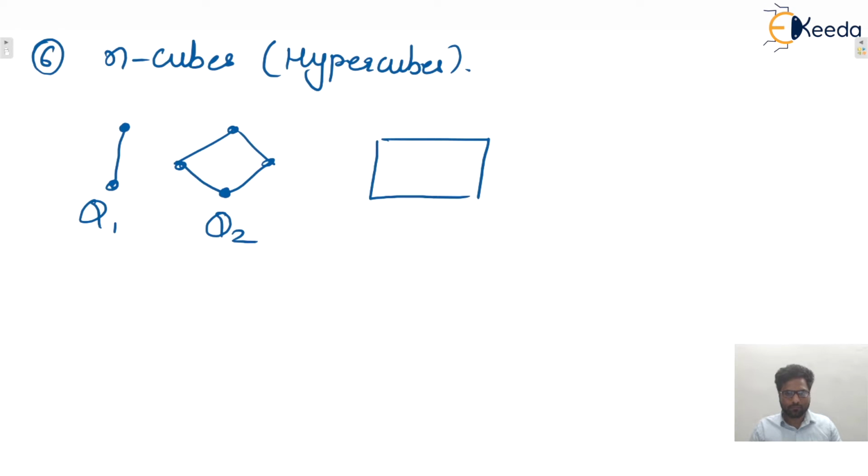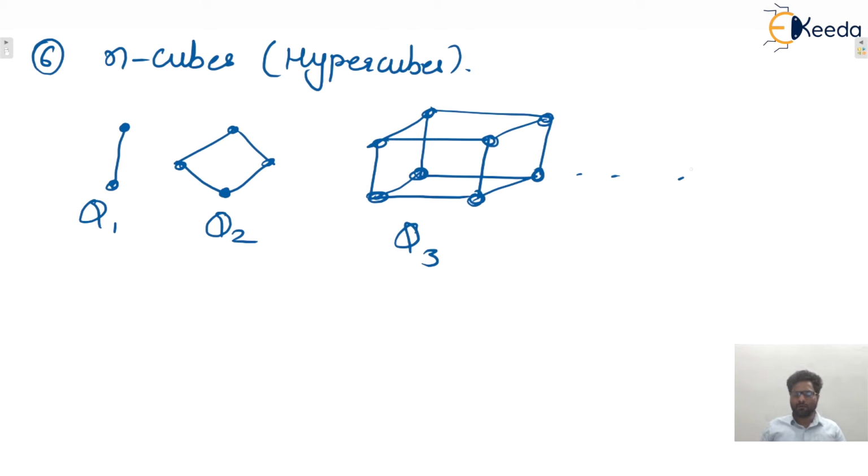Next one, that is Q3, and so on. So after Q3 we cannot visualize in this plane. So remember, these are known as n cubes. So first point you can write down about hypercubes.